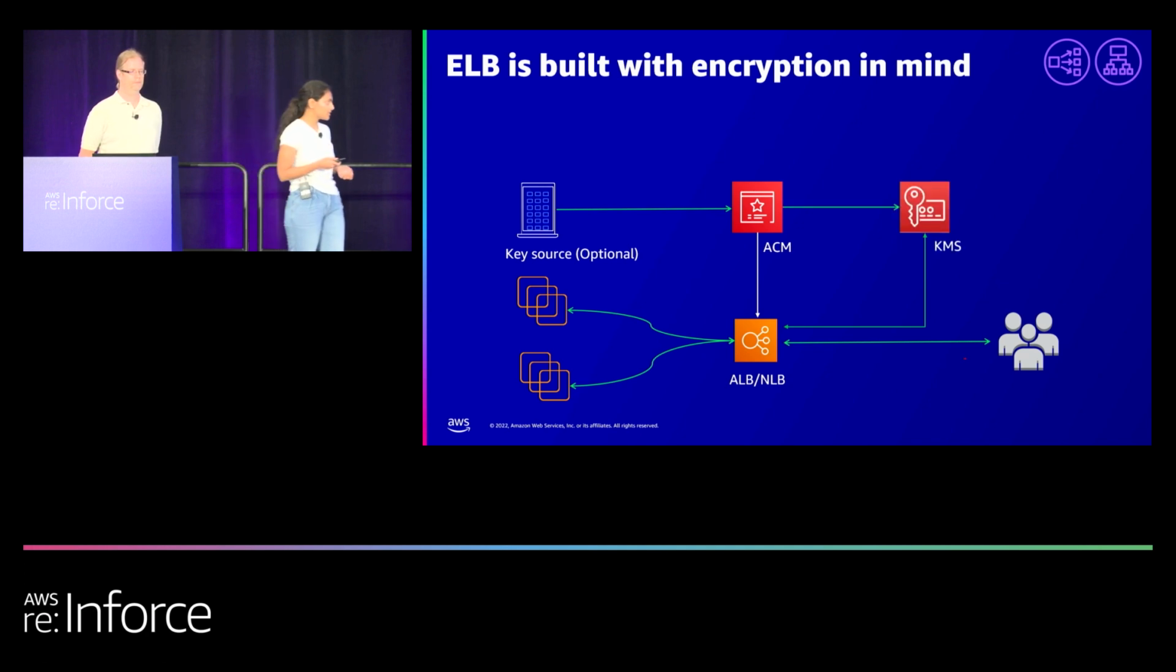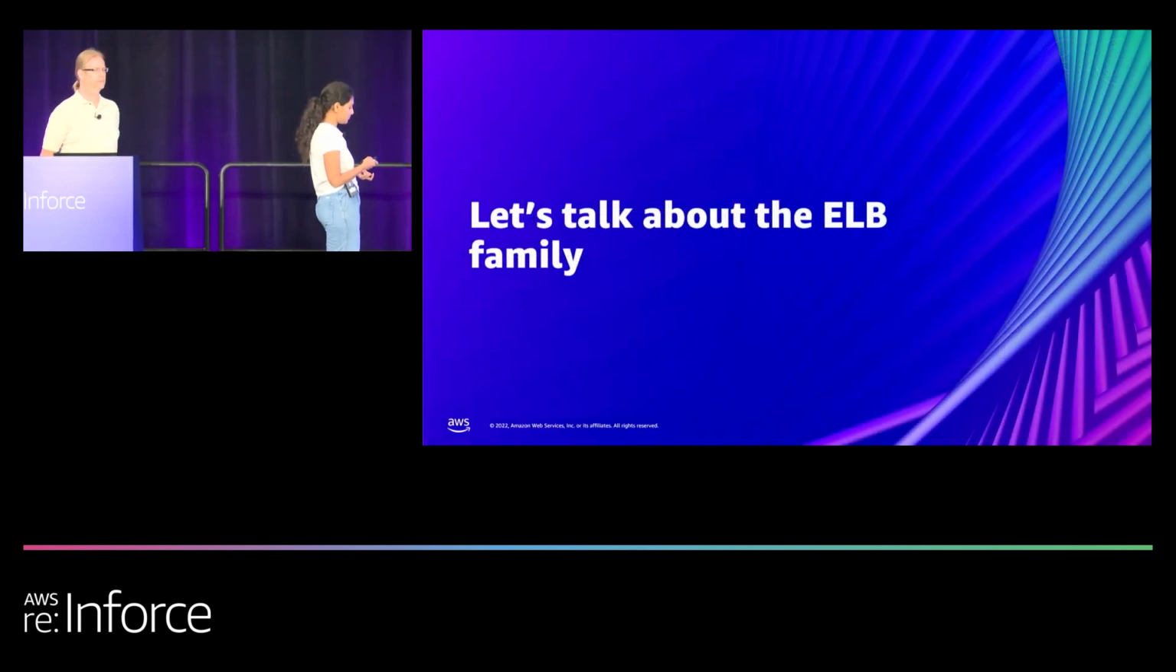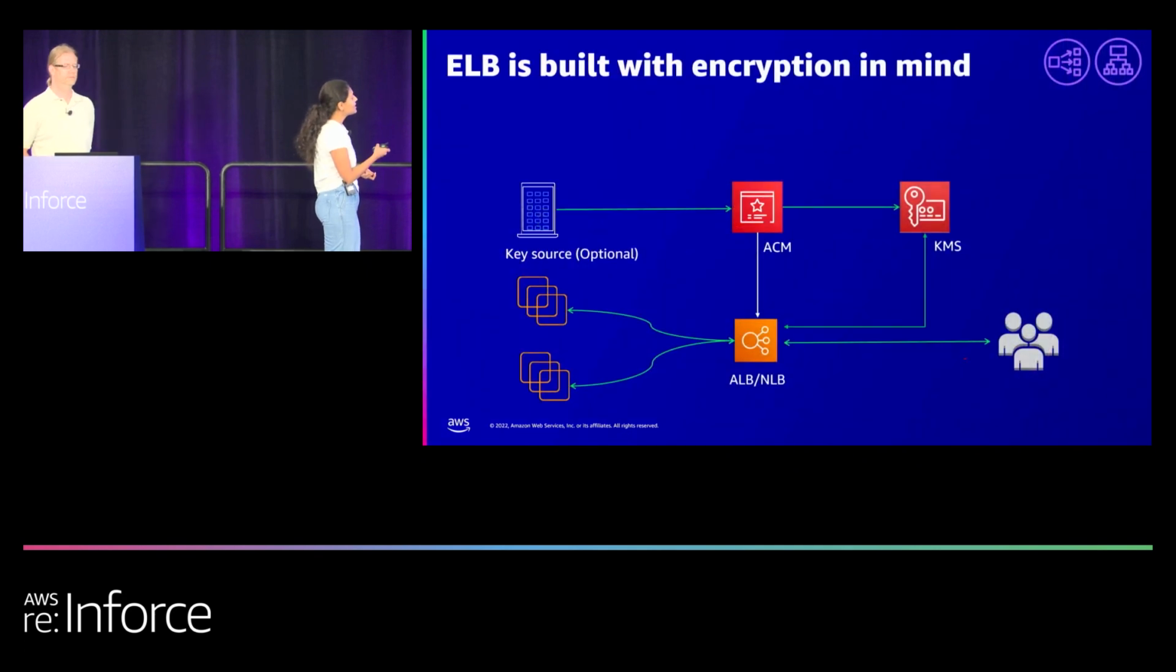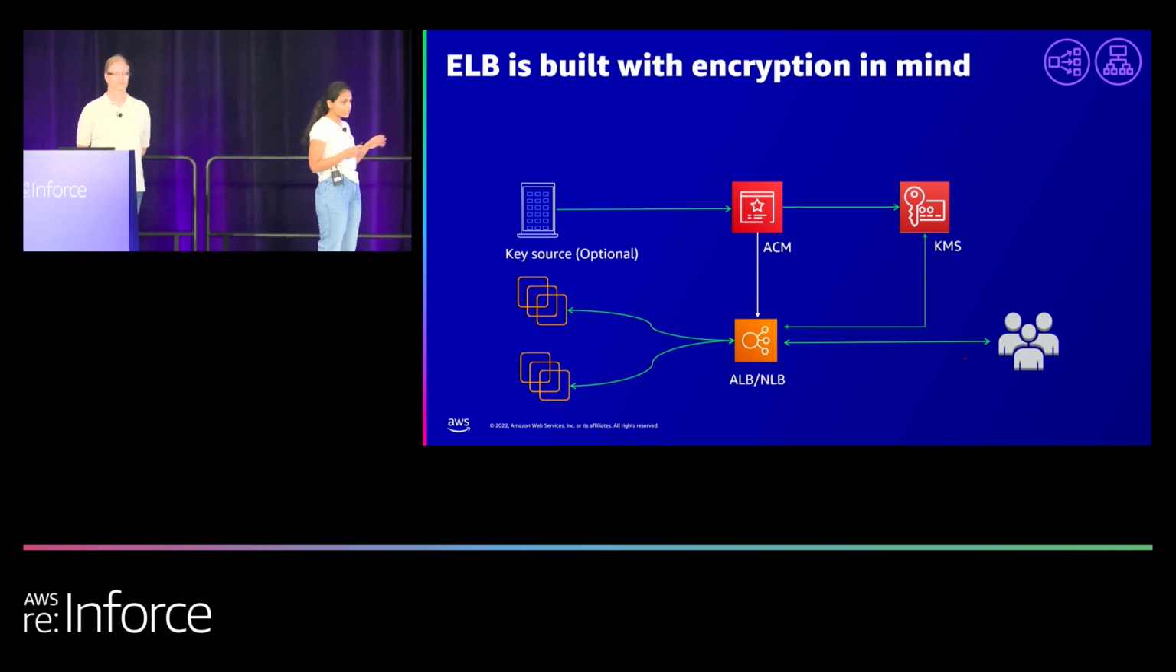So let's walk through this. You have your normal traffic flowing from your clients. From your clients, it's flowing through your ALB or NLB, and then it's flowing to your end targets. What is happening right here is that customers can either store their certificate in the ACM, import their certificate into the ACM, or create a new certificate in the ACM.